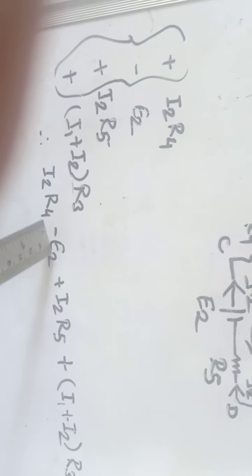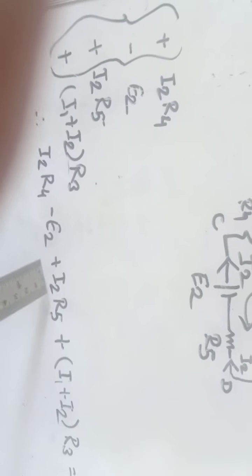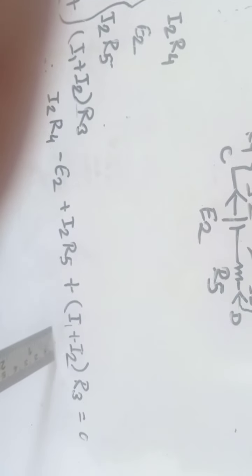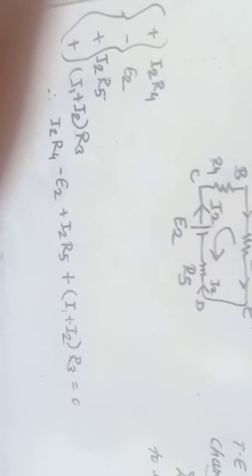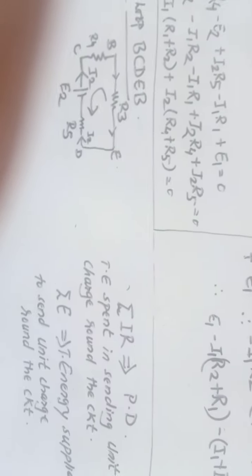Taking all these sign conventions, we write this equation I2 R4 minus E2 plus I2 R5 plus I1 in the bracket I1 plus I2 into R3 is equal to 0. So this is the method of using the technique of currents, the Kirchhoff law.